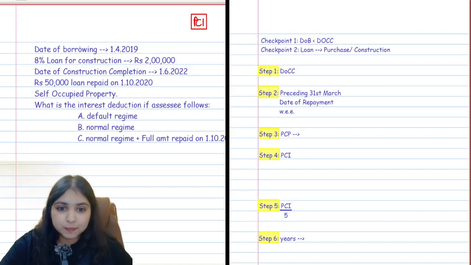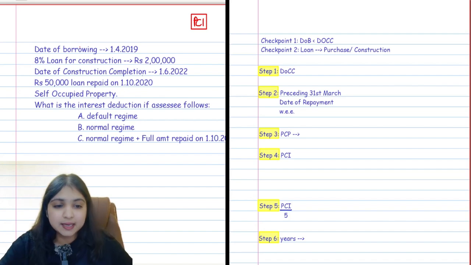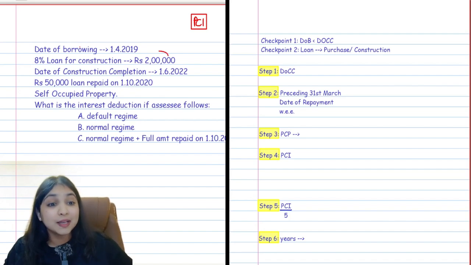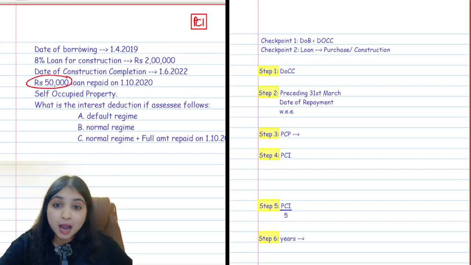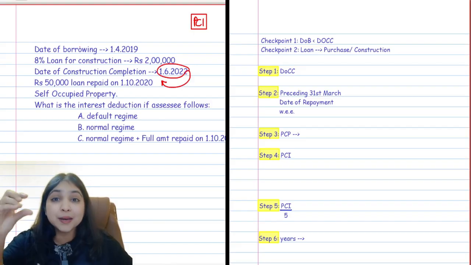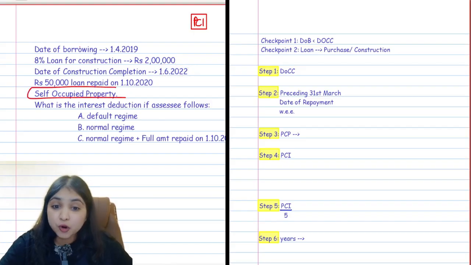Out of this 2 lakh rupees loan, 50,000 he repaid. He repaid on the 1st of October 2020. Are you noticing? He did not repay the entire amount. He repaid a part of the amount. Even before the construction could get completed, he repaid a part of the amount. It's a self-occupied property. What is the interest deduction?